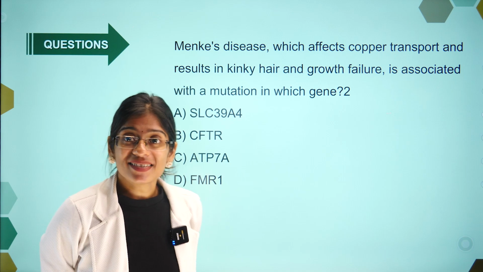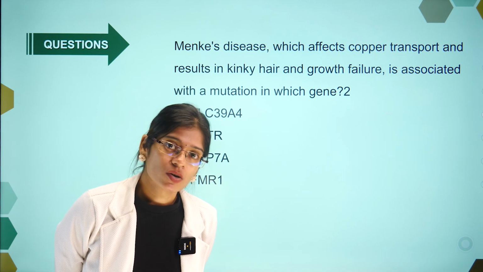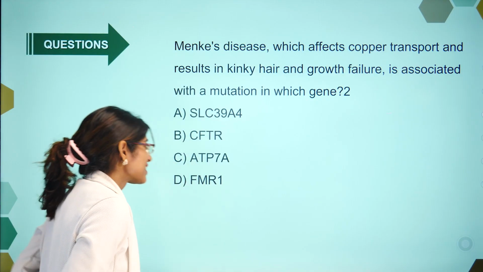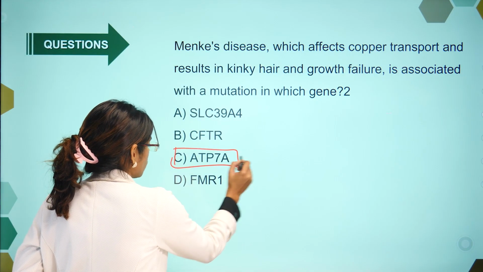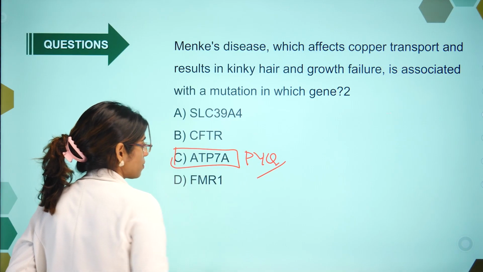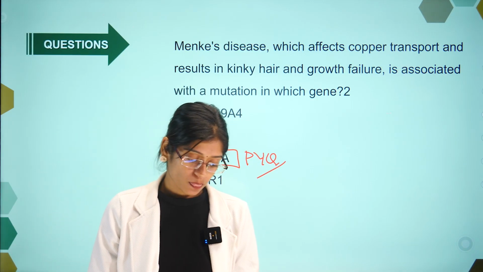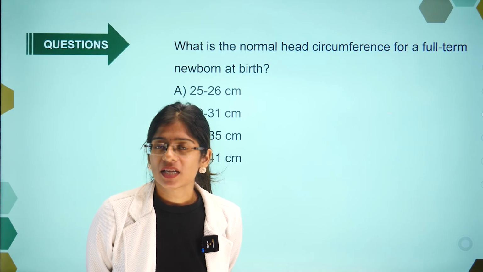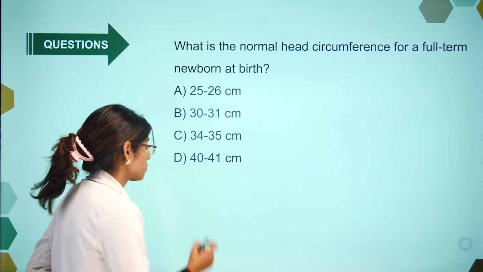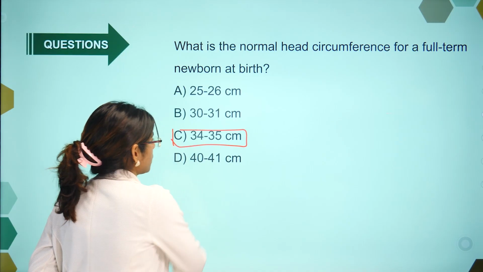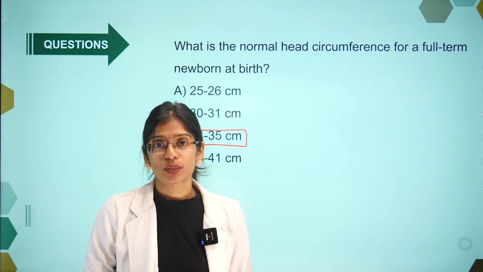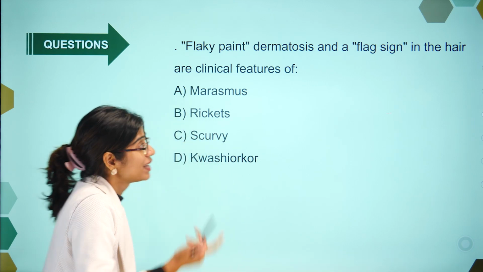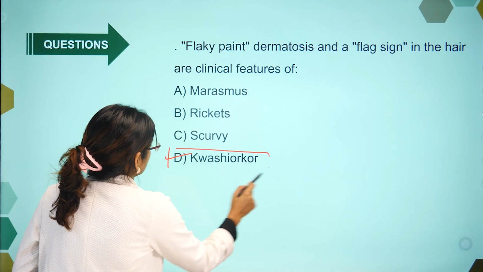Okay. Menkes disease, which affects copper transport, causes kinky hair and growth failure. Which gene's mutation is it? Did we discuss that? It is because of ATP7A gene mutation. This usually comes in most of our papers. ATP7A mutation. What is the normal head circumference for a full-term newborn at birth? It is 34 to 35 centimeter. Flaky paint dermatosis, flag sign. Where do you see it? It is seen in kwashiorkor.